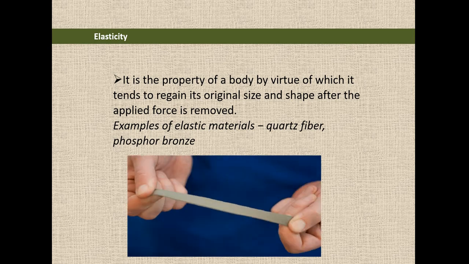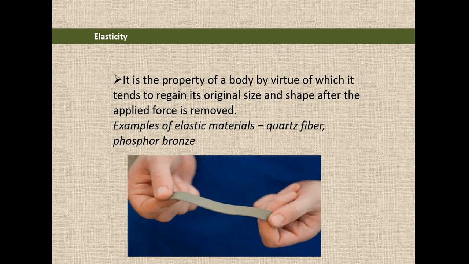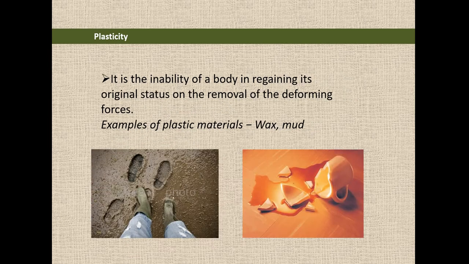Various examples of elastic materials are there. Quartz fiber is the best example, and phosphor bronze, which is an alloy. These are examples of elastic materials. Now we will discuss what is meant by plasticity.